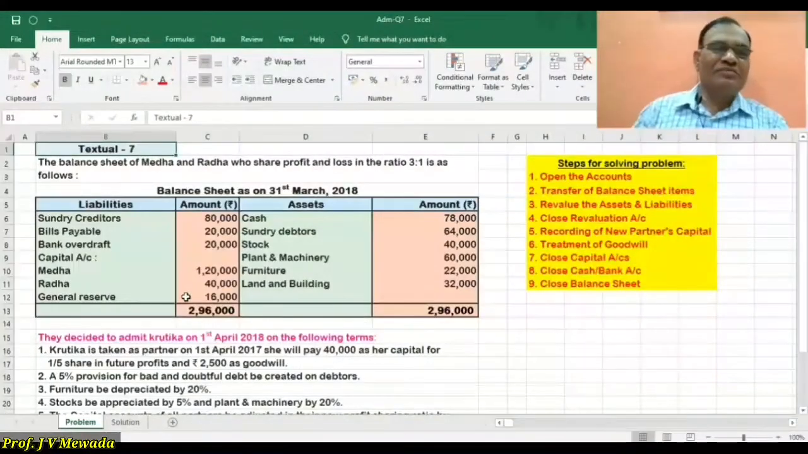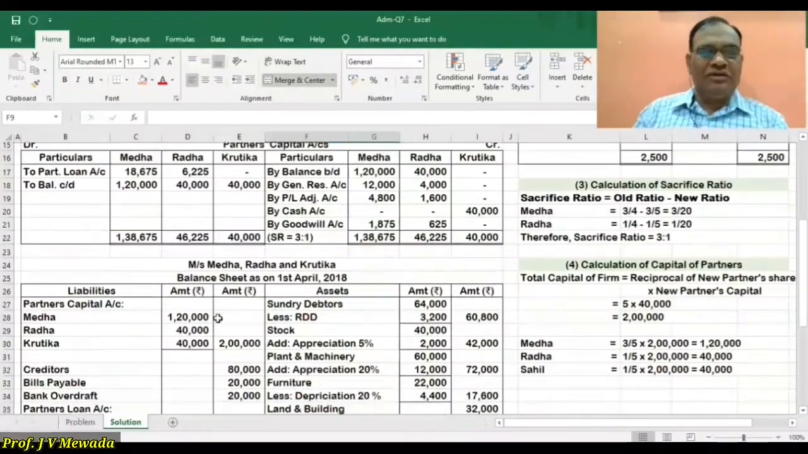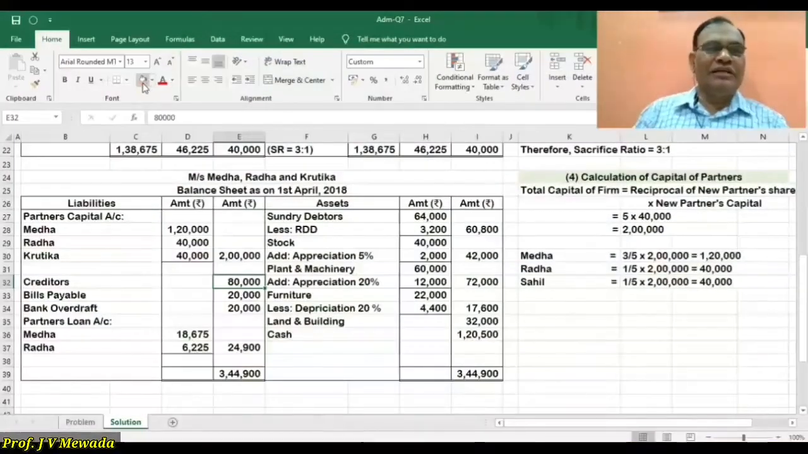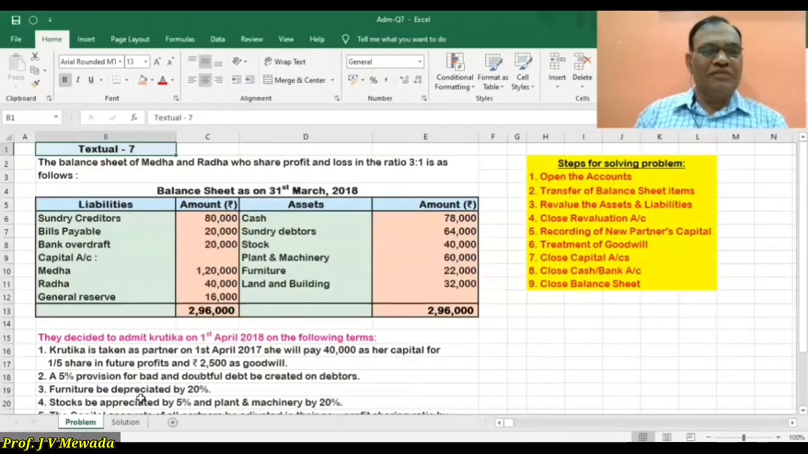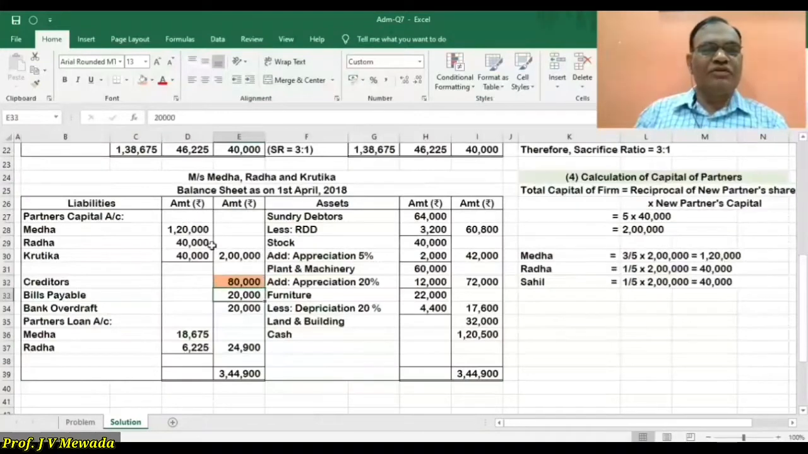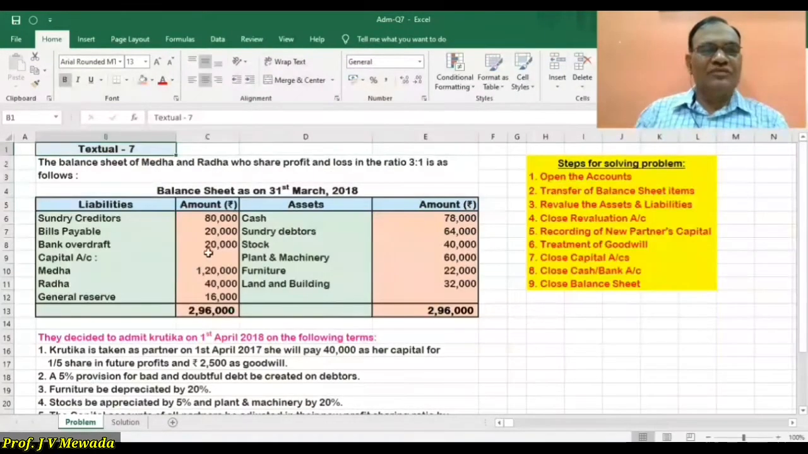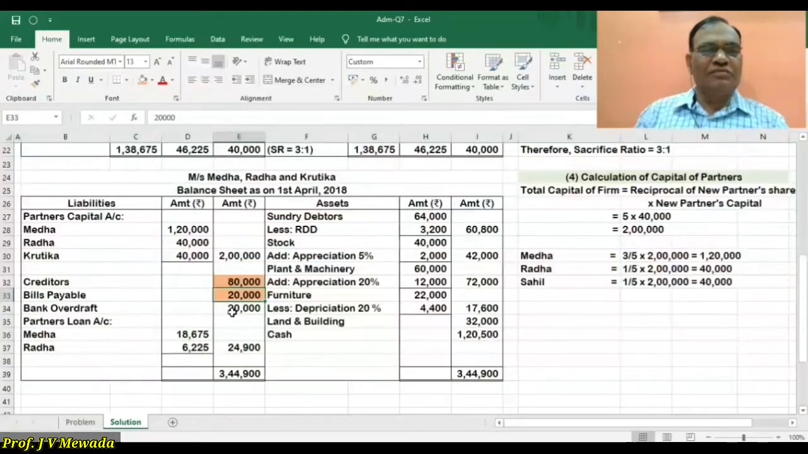As per these steps, we first have creditors. In our closing balance sheet, our creditors are 80,000. Then we have bills payable of 20,000, so in our closing balance sheet we have bills payable 20,000. Then we have bank overdraft of 20,000, so in our closing balance sheet we have 20,000 bank overdraft.